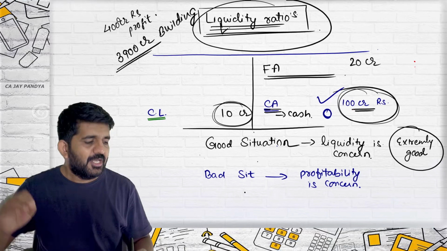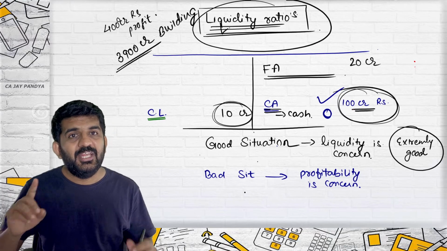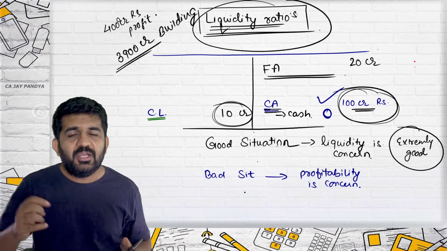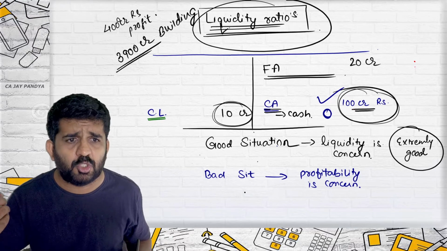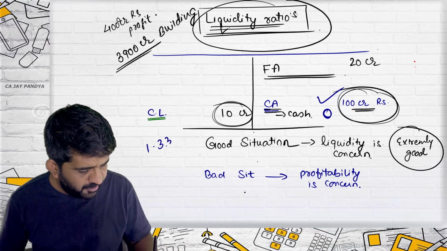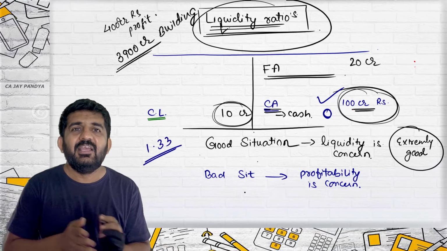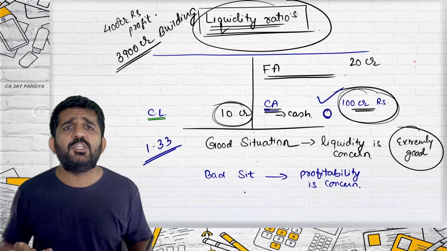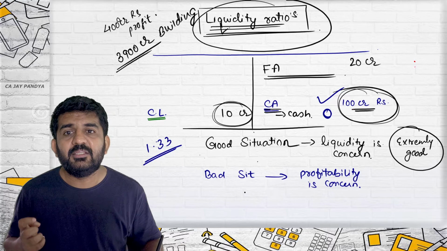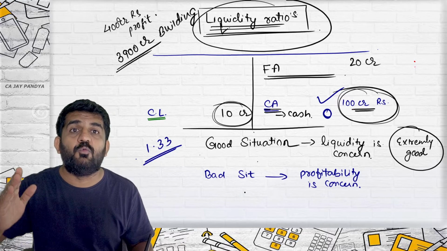Are you getting it? So practically, you need to maintain liquidity also. You need to maintain profitability also. Now understand, in your module and in some books it is given that a good current ratio is 1.33. It is not fixed. There are companies who maintain 1.50, there are companies who maintain 1.33, and companies who try to maintain 1.10.